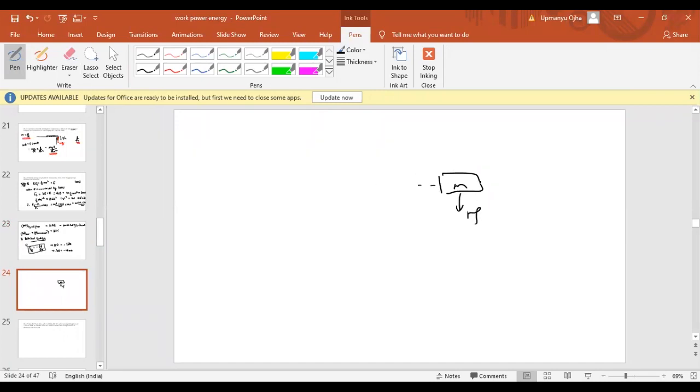Now if I displace this block to some height h, what is the work done by the gravitational force? It will be minus mgh, because mg acts downward, the displacement h is upward, and the angle between mg and h is 180 degrees.